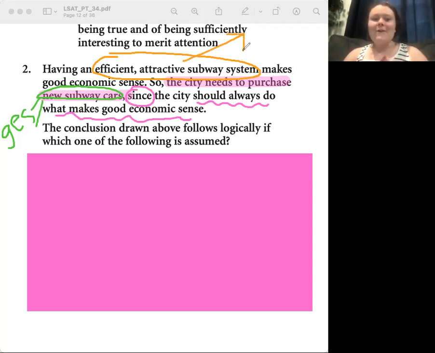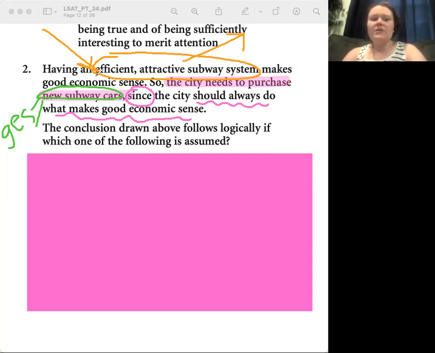So, what if we said efficient, attractive subway systems must have new subway cars, or a subway system must have new subway cars in order to be efficient and attractive, or something like that? Would that connect it? I think so. Yeah, because what do new subway cars have to do with having an efficient, attractive subway system? Why do we need new subway cars?